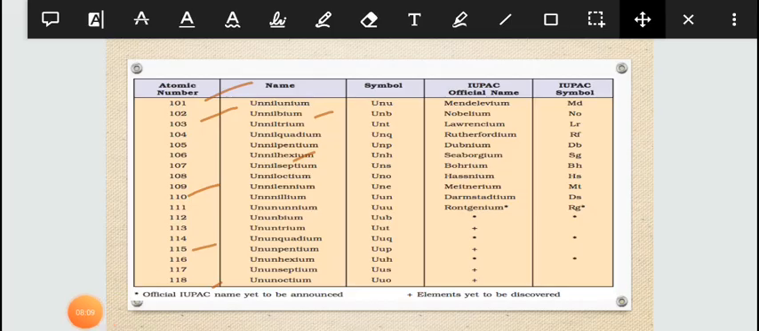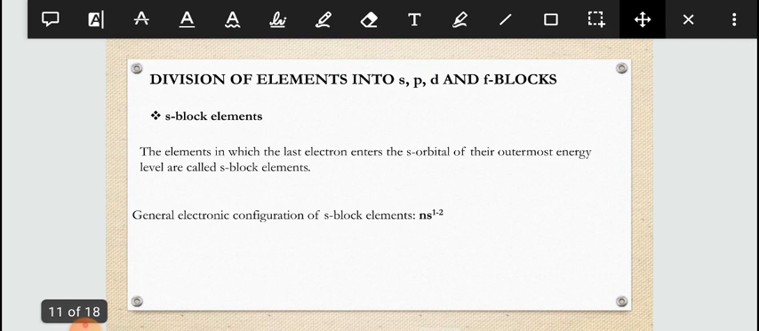Now we will discuss the division of the elements. The long form of the periodic table can be divided into 4 main blocks: s, p, d and f block. These divisions are based upon the electronic configuration of the elements, and in this division the elements which involve the filling of a particular orbital, that is s, p, d or f, are grouped together.